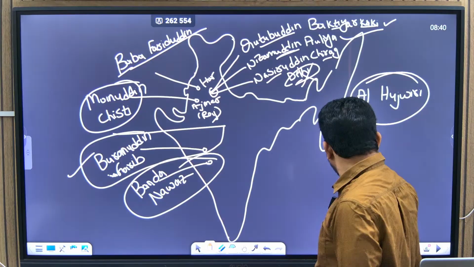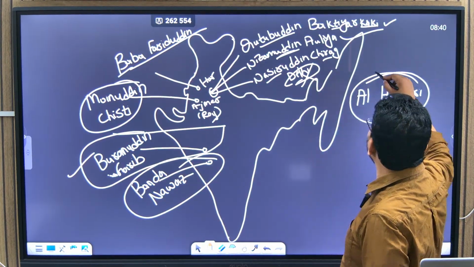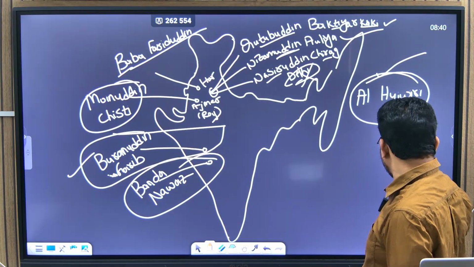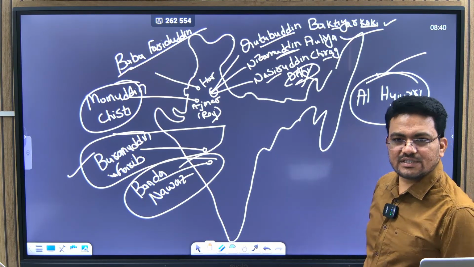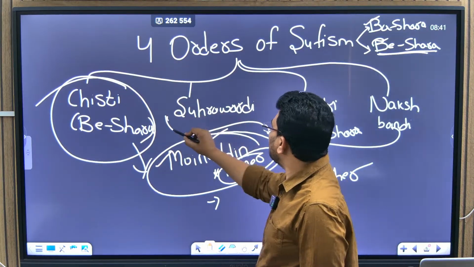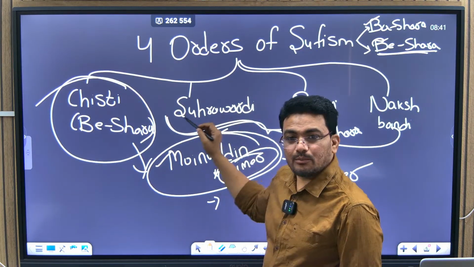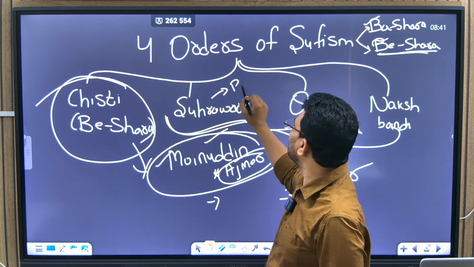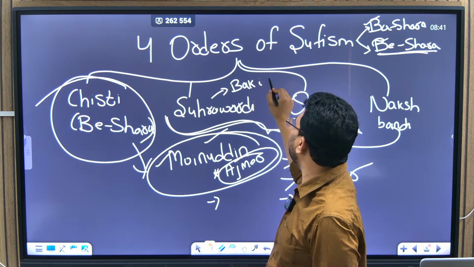So these are the important Sufi saints. Al Hujwiri is the one who first brought it to India, right? Okay, this is done now. There are some other important people, but we are not going into them. For example, in the Suhrawardi tradition, there is a person called Baki Billah.